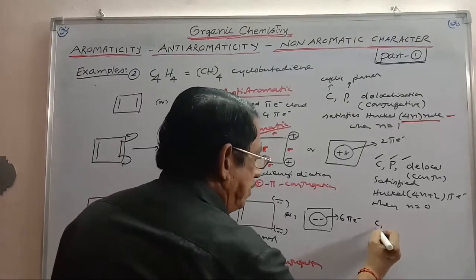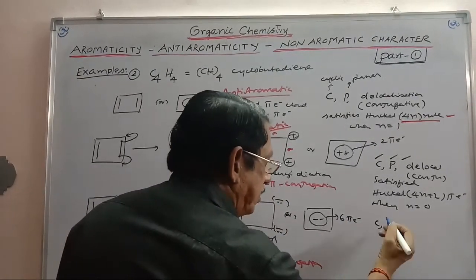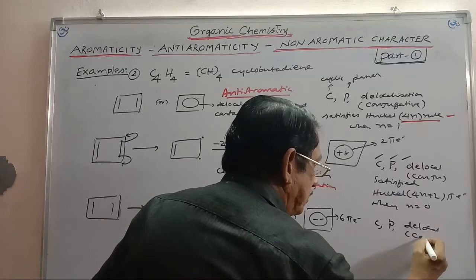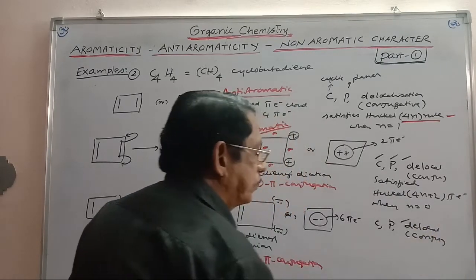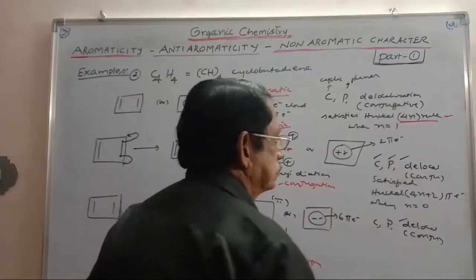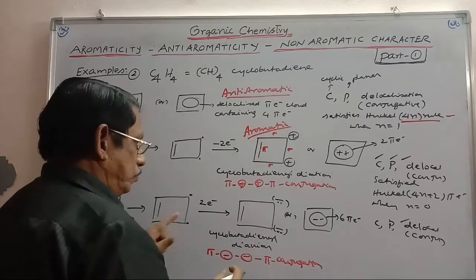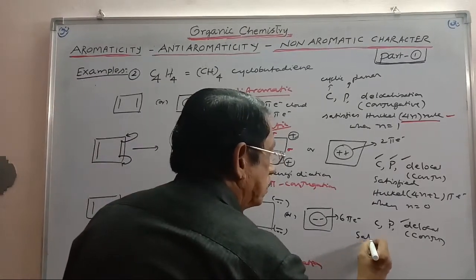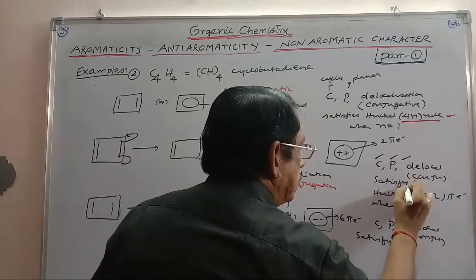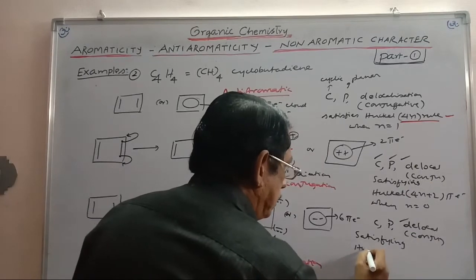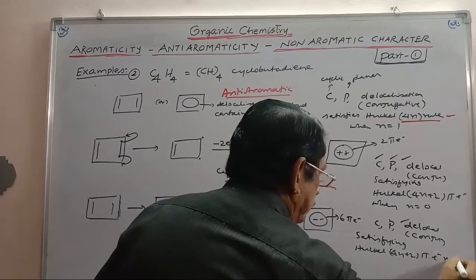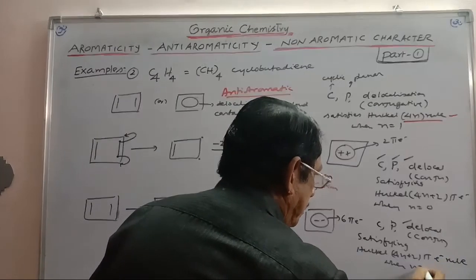Is it cyclic? Yes. Is it planar? Yes. Does it have delocalization through conjugation? Yes, that is also present. With 6 pi electrons, 2 plus 2 plus 2, it satisfies the Huckel 4n plus 2 pi electron rule when n is equal to 1.